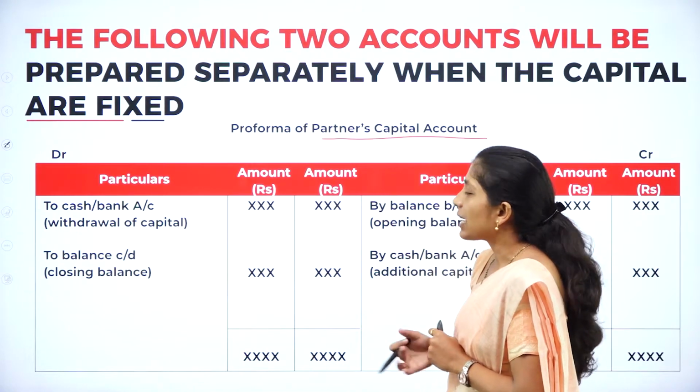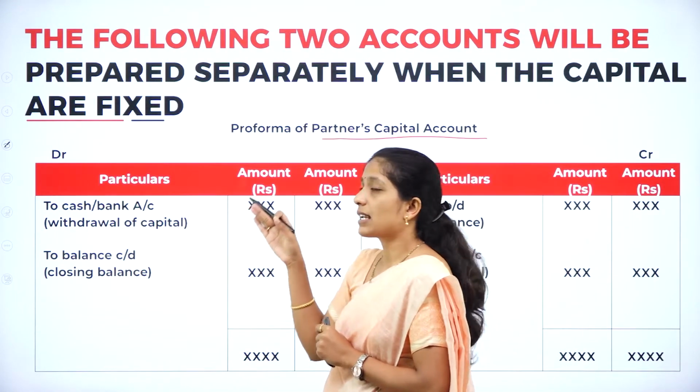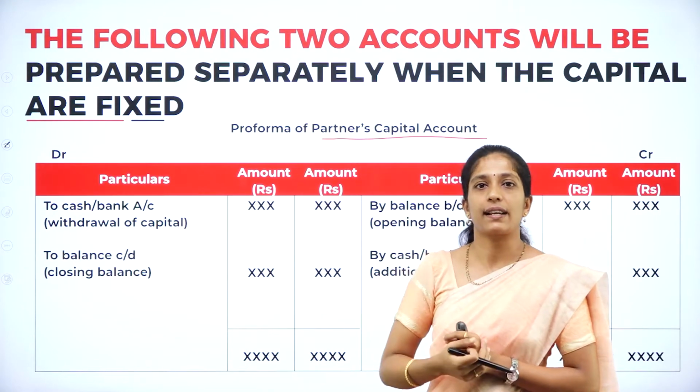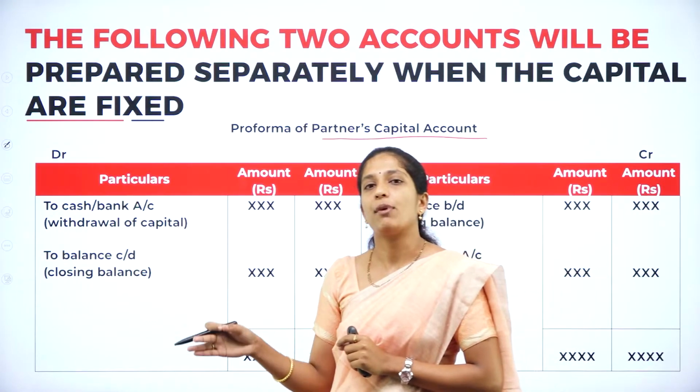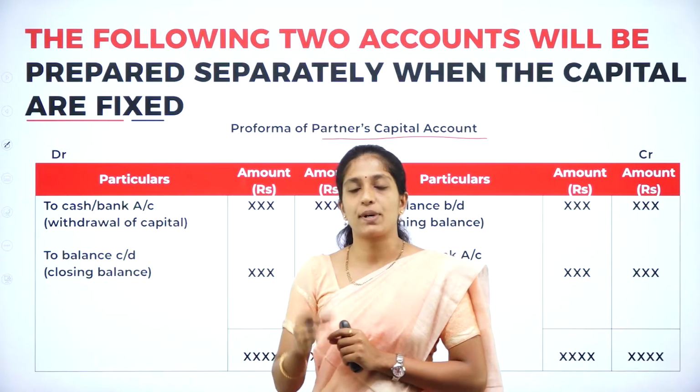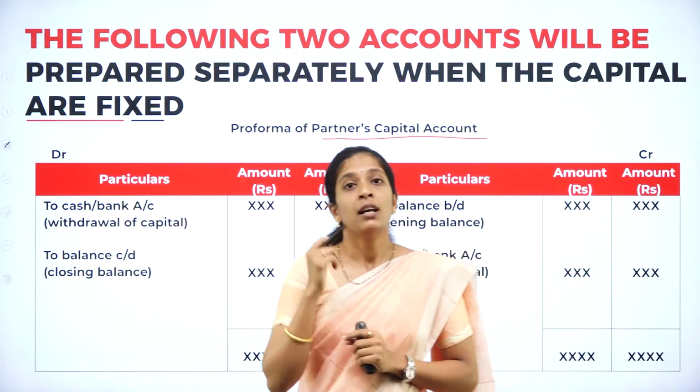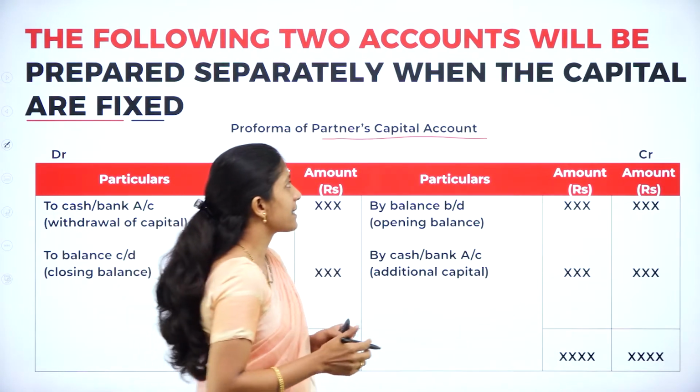Right? So under partner's capital account, your format is: you will have a debit as well as credit side, particulars and amount on the debit side, and particulars and amount on the credit side. Now what are you going to record under partner's capital account?